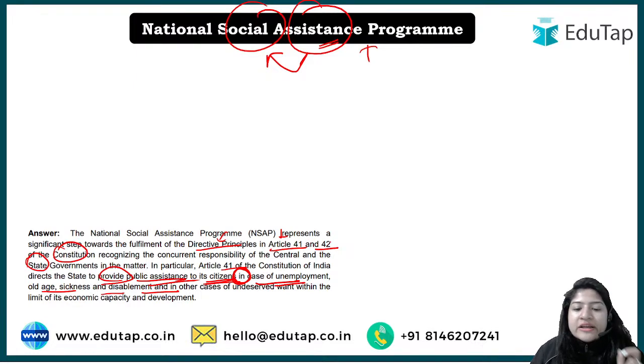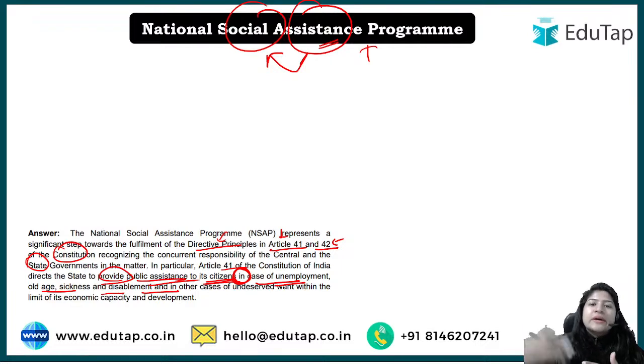Okay, now what does Article 42 say? Basically, Article 42 talks about having a good environment in the employment setting. So Article 42 is one step ahead of 41, but here we are specifically focusing on 41, because we will also talk about the people who are of old age, who are widows, who cannot take care of themselves, so the government will provide assistance to them. Okay, so that was all about what this scheme is about.